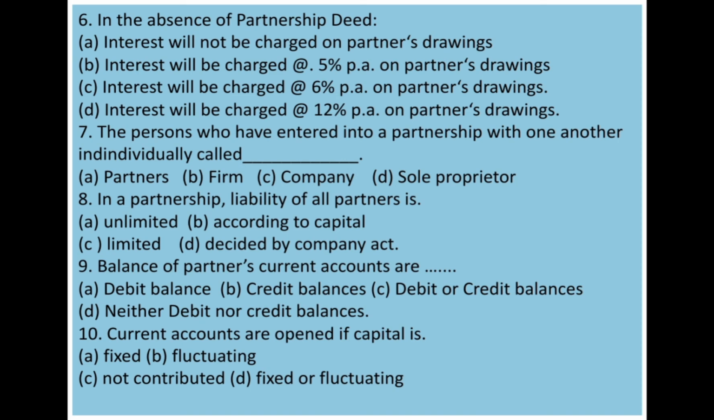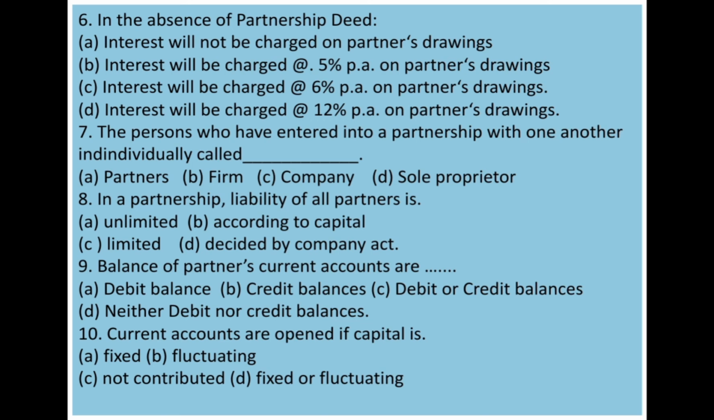Seventh question, the persons who have entered into partnership with one another individually are called: option 1, partners, 2, firm, 3, company and 4, sole proprietor. The persons who have entered into partnership are individually known as partners and collectively known as firm. So the answer is option A, partners.